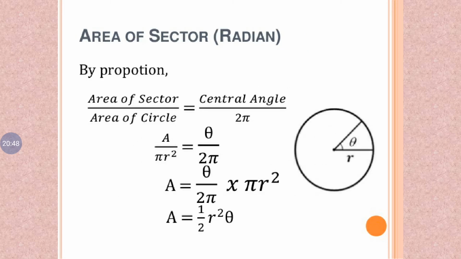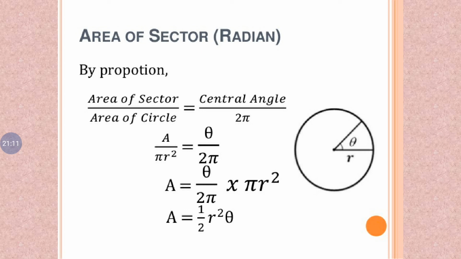Area of a sector in radians. The formula is A equals theta by 2 pi into pi r square. So the area of a sector divided by the area of a circle equals the central angle divided by 2 pi. Cross multiply: A into 2 pi equals theta into pi r square. So we get the area of a sector in radians.